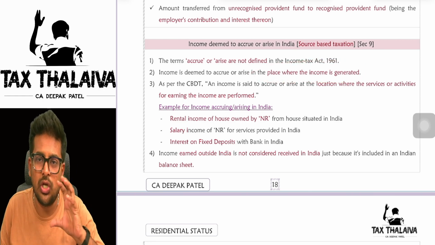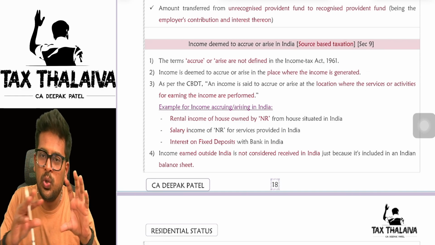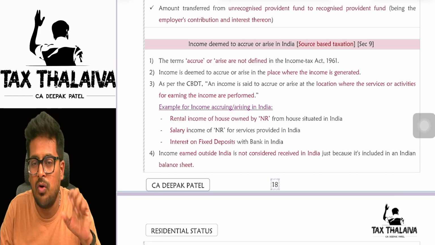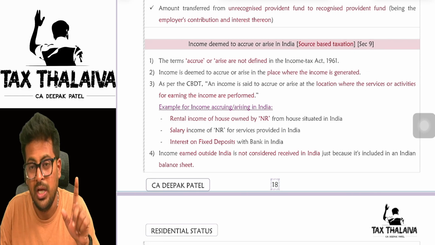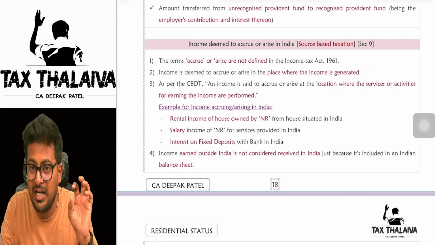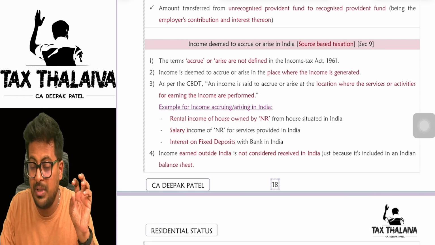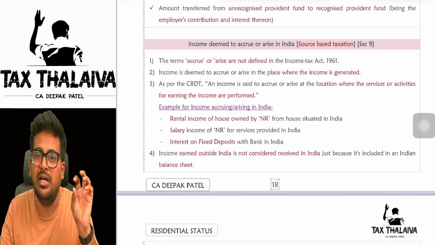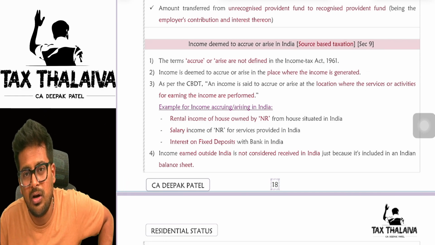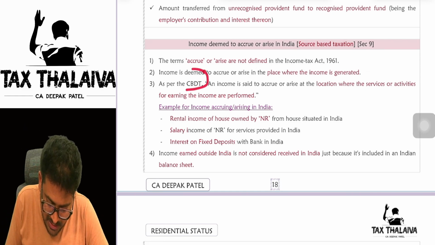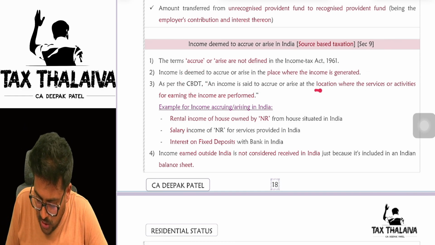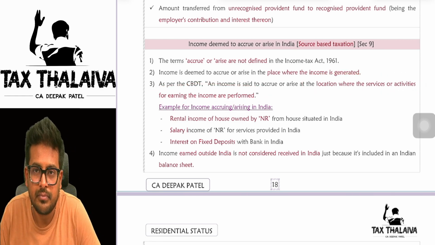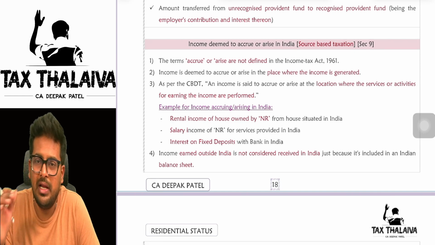Let's say, for example, there is a non-resident who has kept some money in the form of a fixed deposit with an Indian bank. Now, the Indian bank will give interest, yes or no? That interest income is generated in India only, because the fixed deposit is with an Indian bank. Interest is also getting generated from India only. So the income is accruing or arising from India. As per CBDT, an income is said to accrue or arise at the location where the services or activities for earning the income are performed. Let's say, for example, one beautiful example I'll give you.